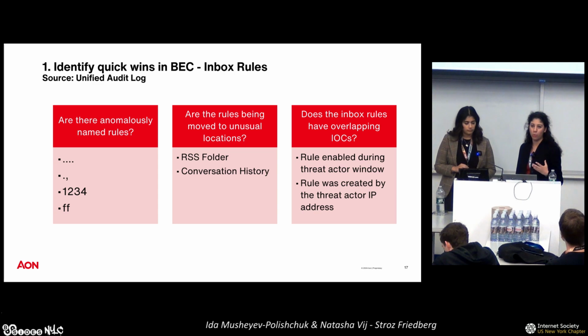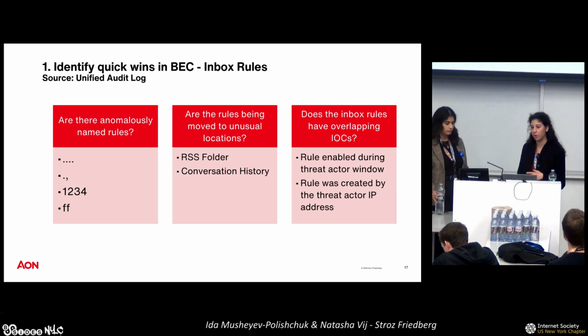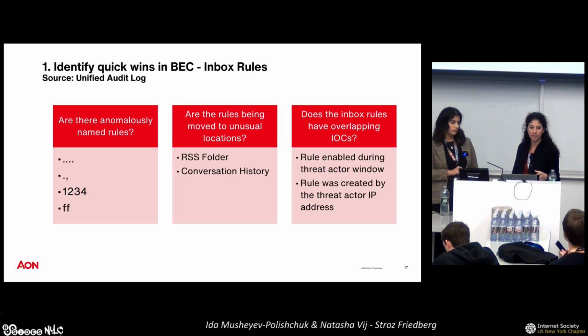So how do we know what inbox rules are suspicious and what inbox rules are legitimate? Of course, we're going to want to verify with the user, but usually patterns that we see in the wild are randomly named inbox rules. For example, 1234 or FF or any combination of random characters and or numbers, and specifically a combination of 3 or 4 periods. We see that very commonly in the wild.